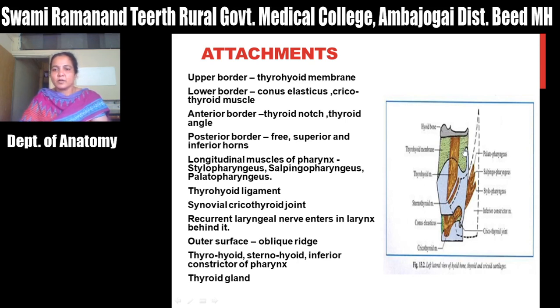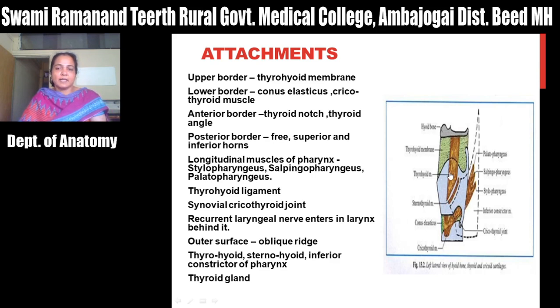Then the posterior border: you can see that there is insertion of three muscles, which are the three longitudinal muscles of the pharynx. One is palatopharyngeus, second is salpingopharyngeus, and stylopharyngeus, which are inserted on this posterior border of the thyroid lamina.